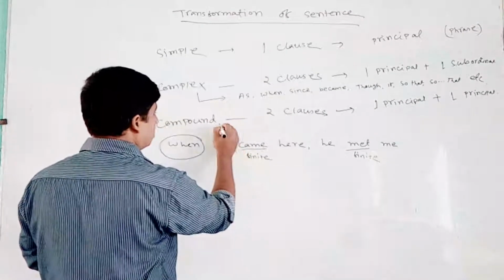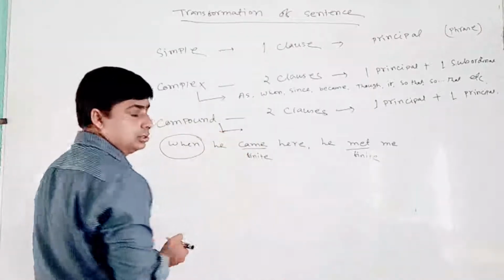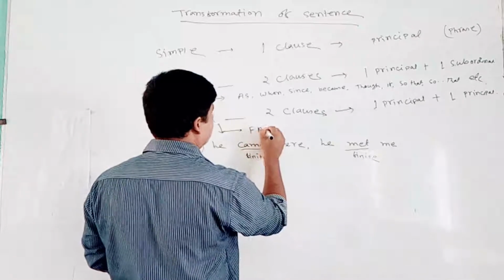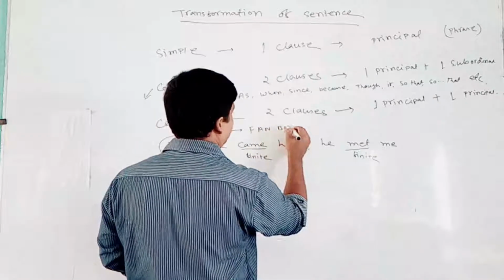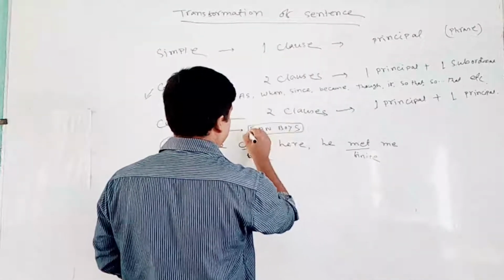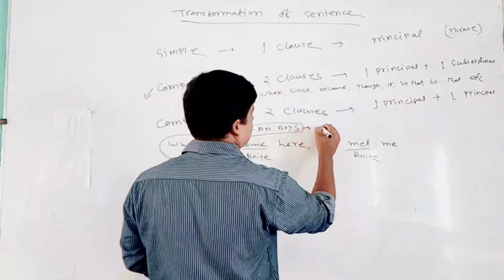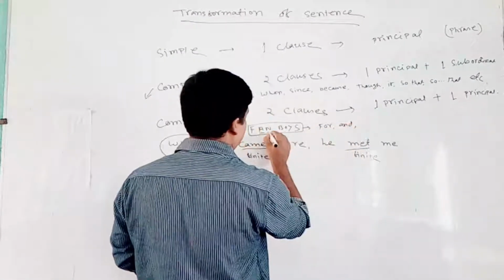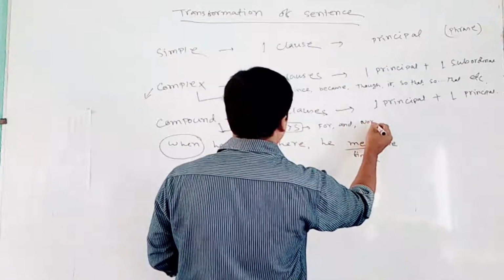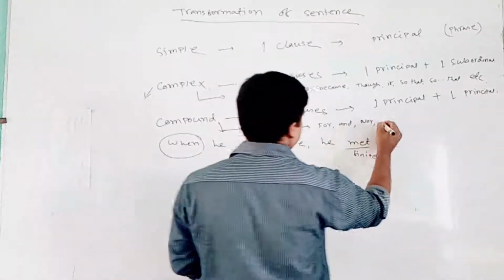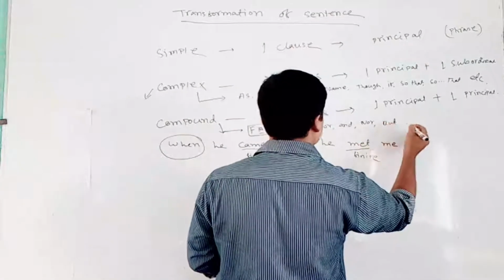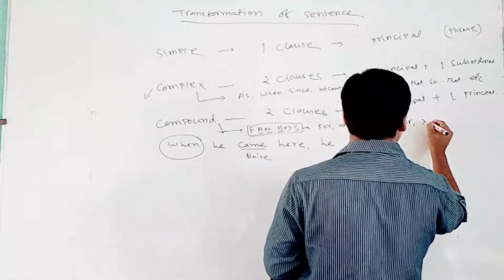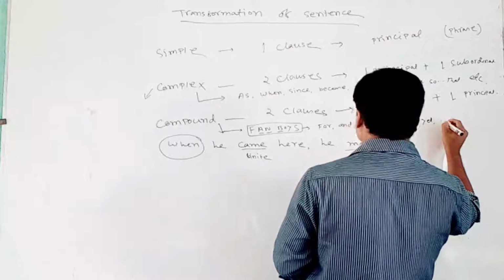And we have also coordinate conjunction. You can easily identify the conjunctions with the short version FANBOYS. FANBOYS means F means for, A means and, N means nor, B means but, O means or, Y means yet, S means so.